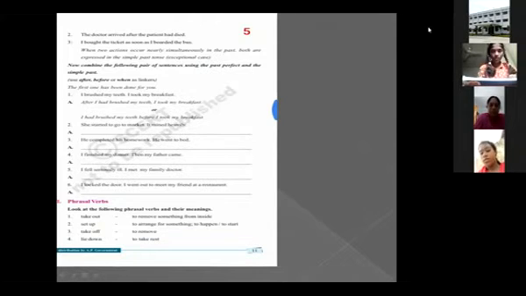Homework. He has completed his homework first. After that, he went to bed. So for that, you write down: He had completed his homework before he went to bed. Before he went, W-E-N-T, went to bed.